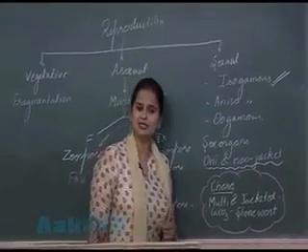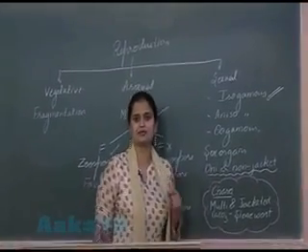You know that during sexual reproduction there is fusion of gametes.